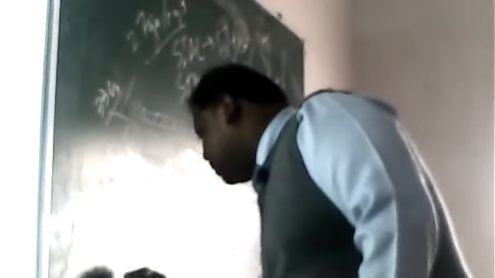And what is the density of the core? 5.7 gram per cubic centimeter to 13 gram per cubic centimeter, clear. Yes or no?